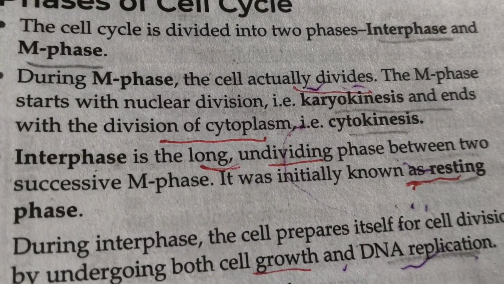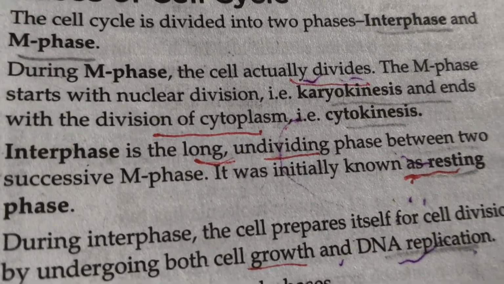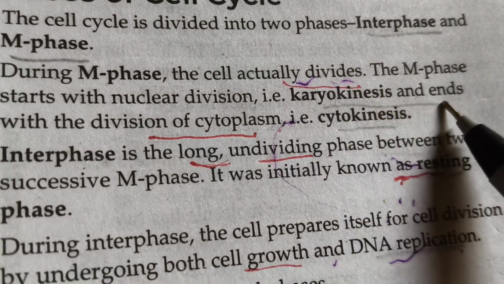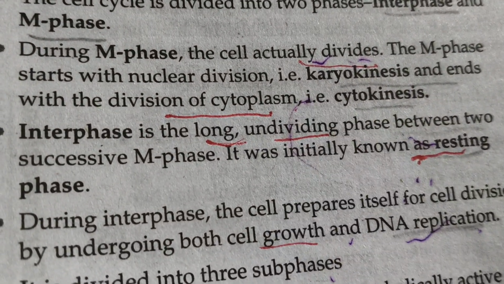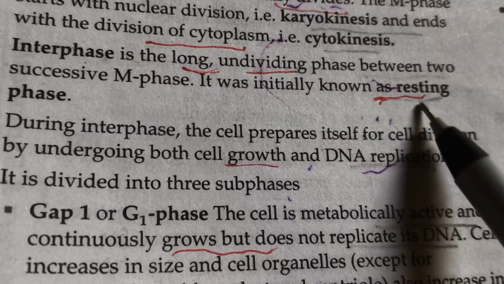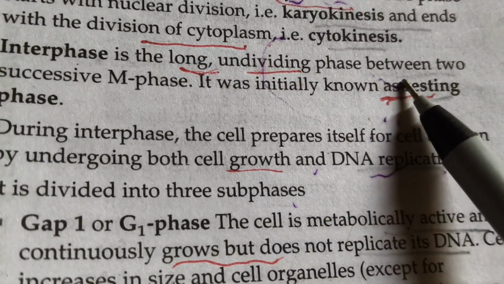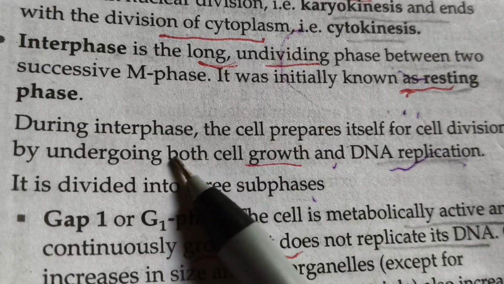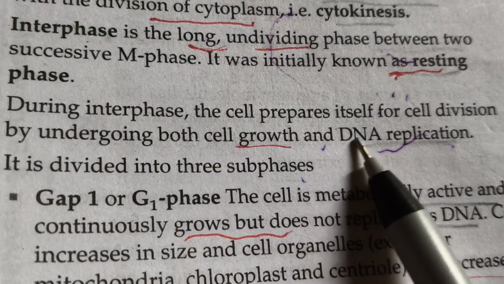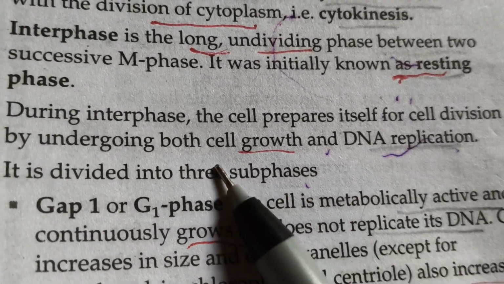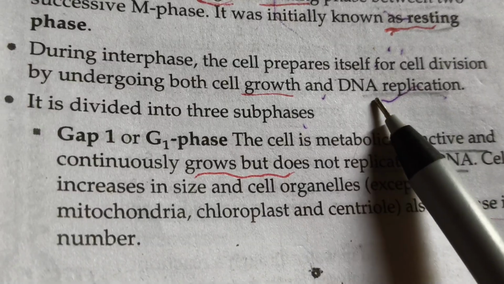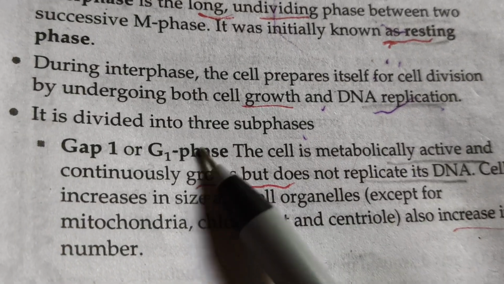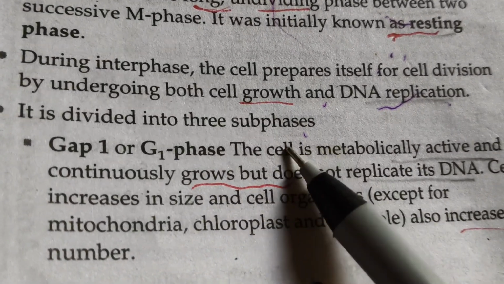During M phase, the cell actually divides. The M phase starts with nuclear division, karyokinesis, and ends with division of cytoplasm, cytokinesis. Interphase is the long undividing phase between two successive M phases. It was initially known as the resting phase. During interphase, the cell prepares itself for cell division by undergoing both cell growth and DNA replication. It is divided into three subphases.